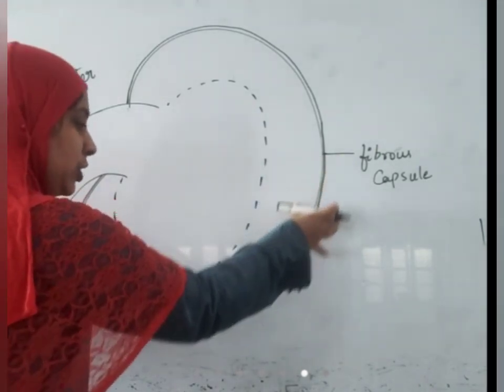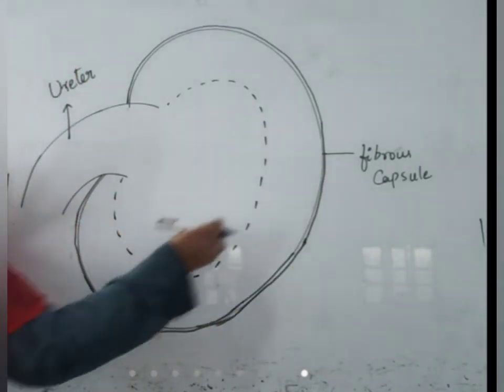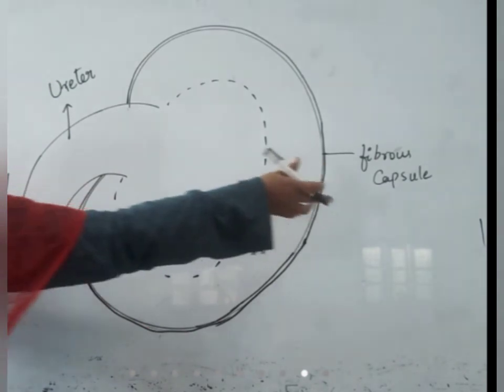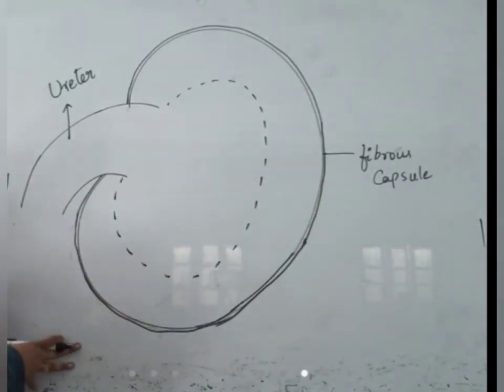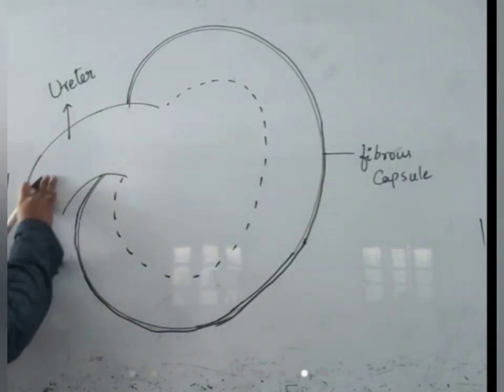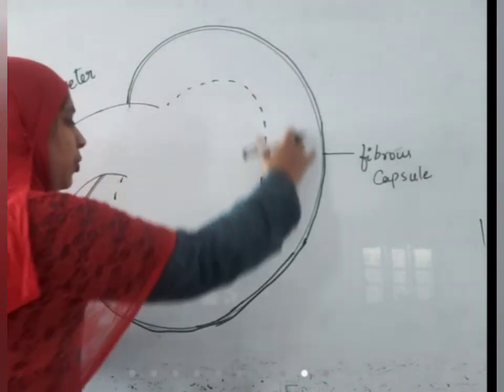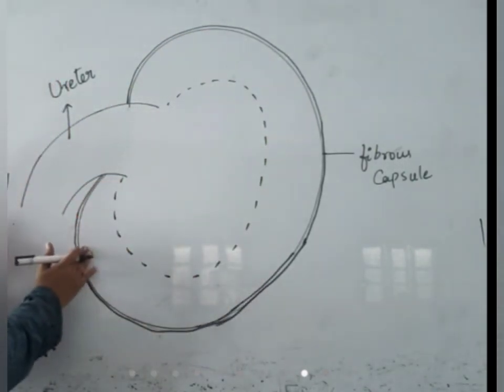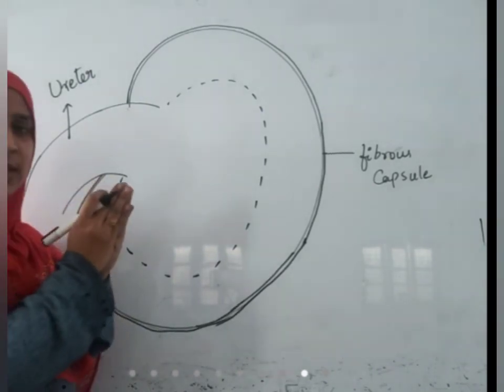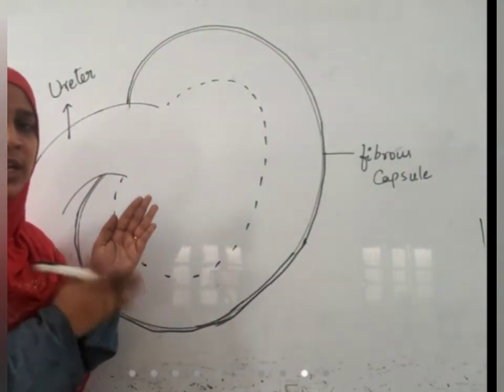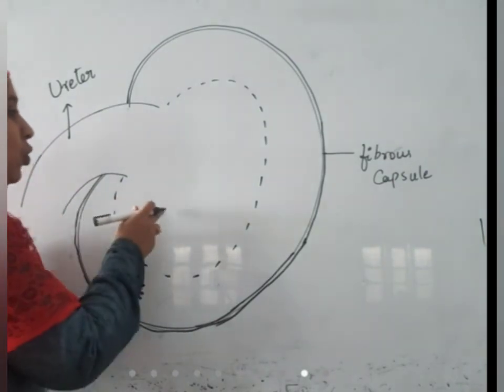So the outermost covering of kidneys is fibrous capsule. It protects the kidneys. It covers the kidneys. This tube-like structure that is coming out of kidney is ureter. The inner portion of kidney: when you take one kidney and cut it longitudinally and observe the inner side, it looks like this.